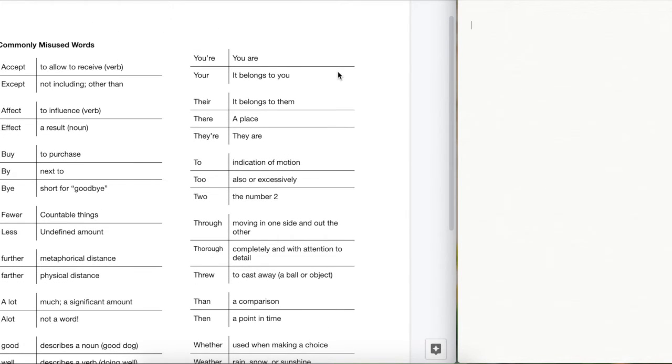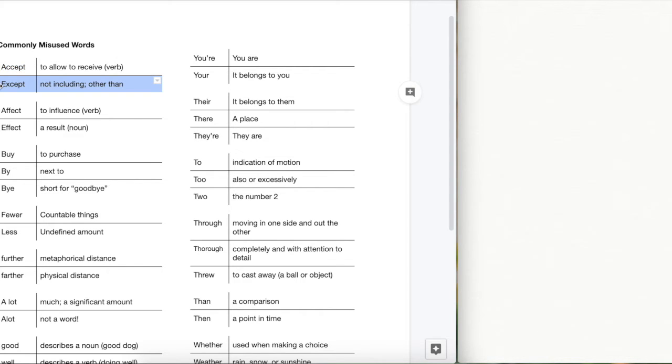So first, let's take a look at accept versus except. So to accept something is like you get something, to receive. This is a verb, this is an action. You can accept the results. You can accept a gift from your friends.